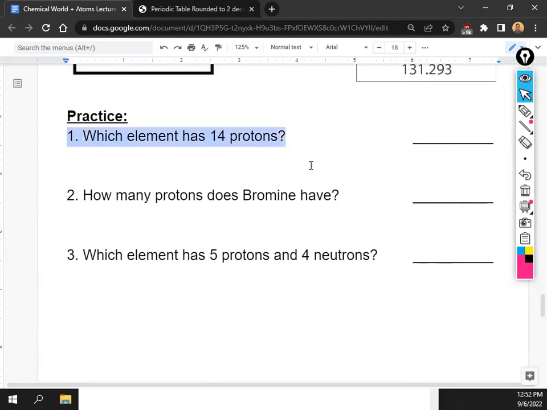I want you to write down on your paper which element has 14 protons, how many protons does bromine have, and which element has 5 protons and 4 neutrons, okay? So I'll give you guys about 2.5 minutes. Again, don't copy the question. Just write the number and your answer, and you could work with the people next to you, okay? So take about 2.5 minutes to do that.